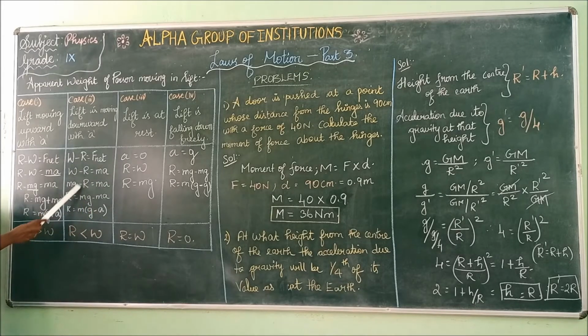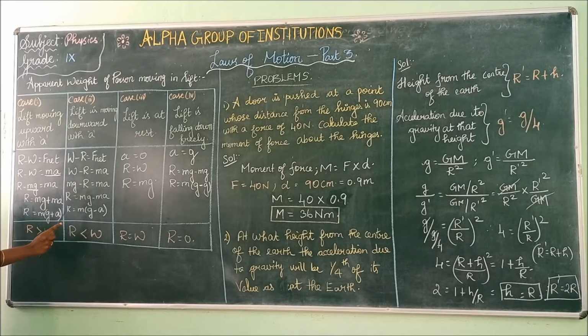Now substitute the value of F equal to ma and the actual weight W equal to mg. mg minus R equals ma. Now take this mg to that side.